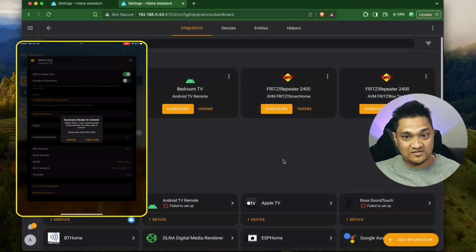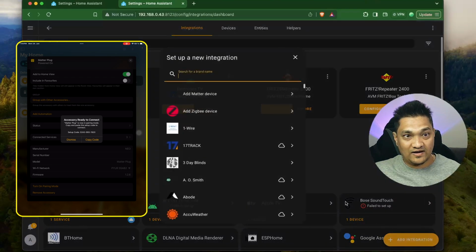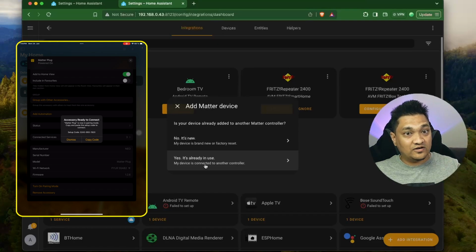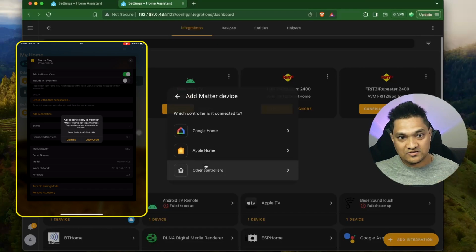I'm going to go to devices here, and I'm going to click on add integration and say add Matter device. And here I'm going to select the option yes, it's already in use, because it's already been used by a different instance of Home Assistant. It's also been used by Google Home as well as Apple Home, and I'm going to click on this right now. Now this is going to ask me from which ecosystem.